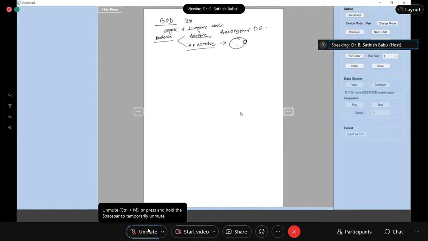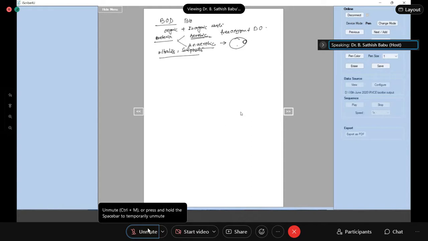When the aerobic bacteria break them down, they give compounds like nitrates, sulfates, nitrites, etc., which do not produce any bad smell or odor.